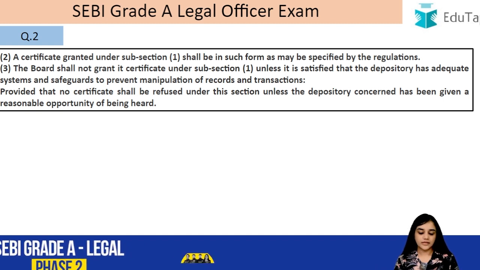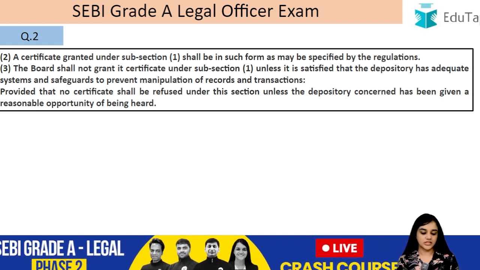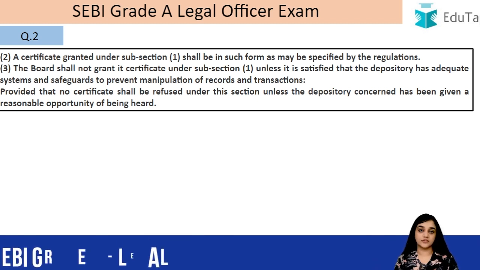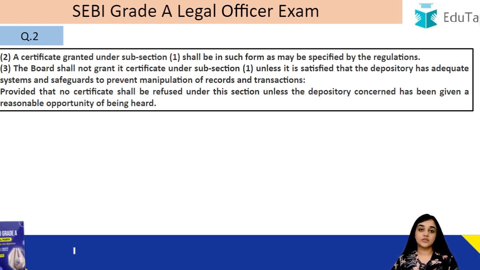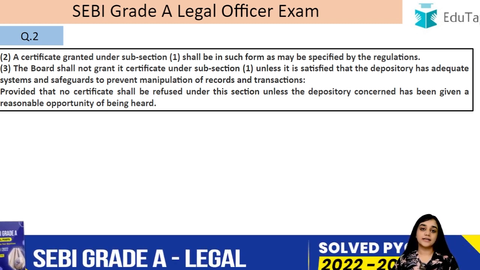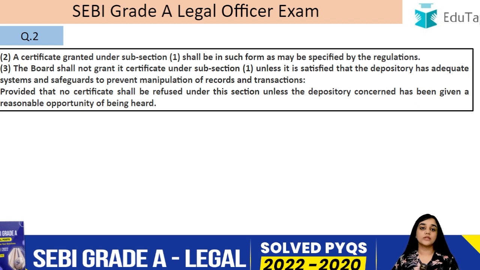The board shall not grant its certificate under subsection 1 unless it is satisfied that the depository has adequate system and safeguards to prevent manipulation of records and transactions. So until and unless SEBI is actually satisfied that it has all the safeguards, all the measures to prevent the manipulation, only then is it going to give the certificate of commencement.